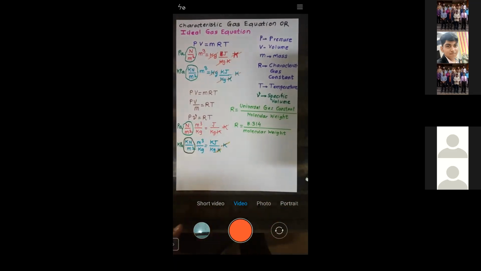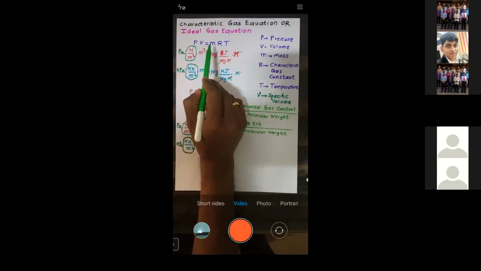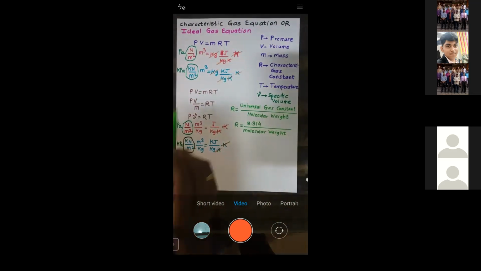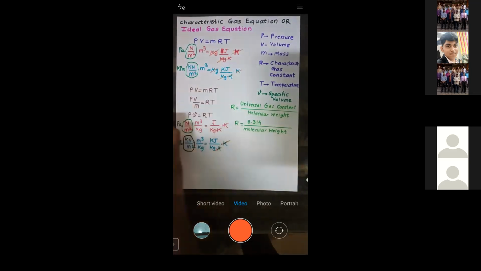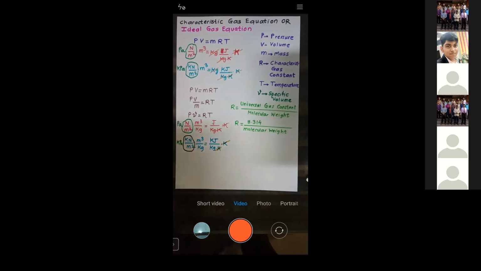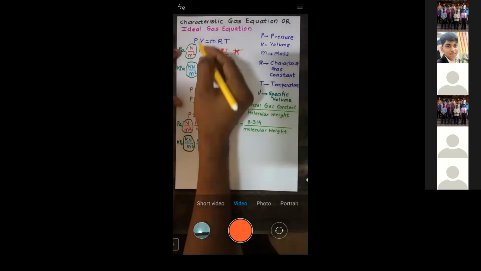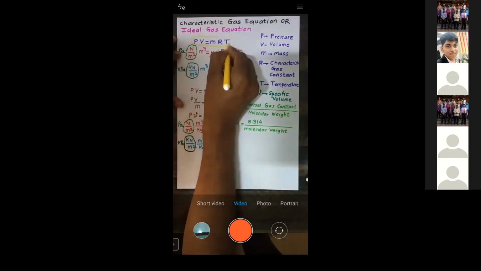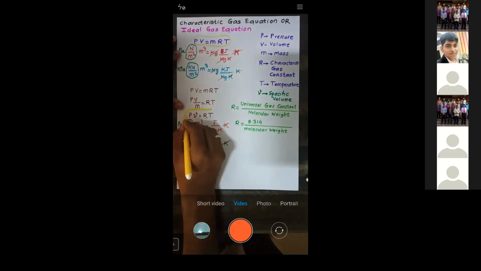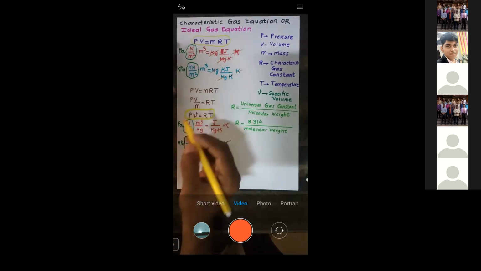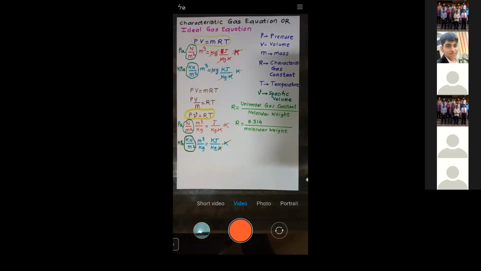So this is all about the ideal gas equation or characteristic gas equation. You need to remember these two equations: PV is equal to mRT, or Pv is equal to RT. These two equations are very important as far as the numericals are concerned, and this will be useful throughout thermodynamics. Is that okay with this one?